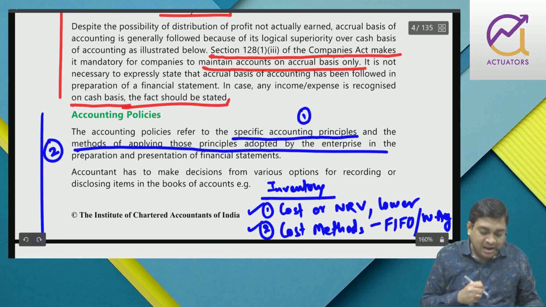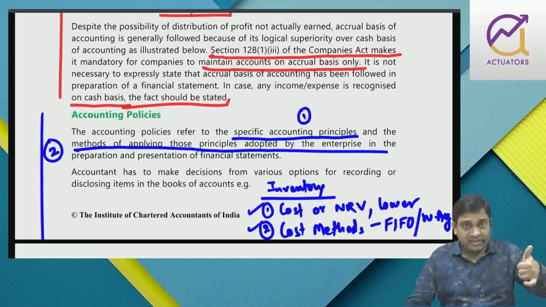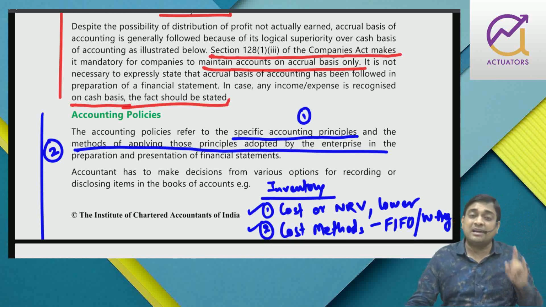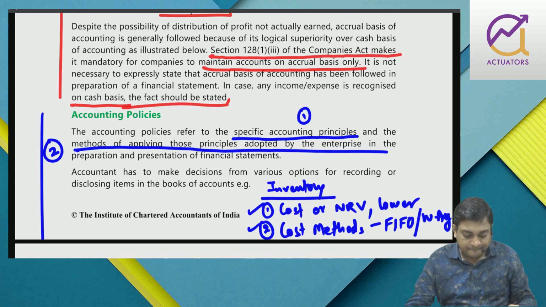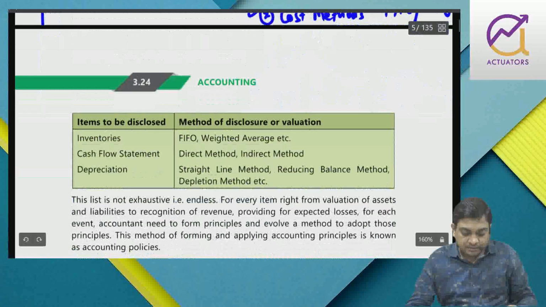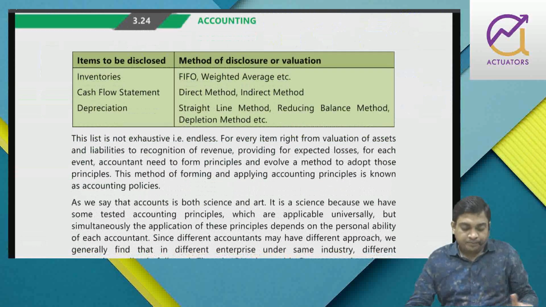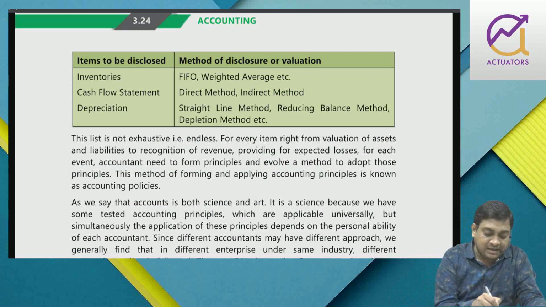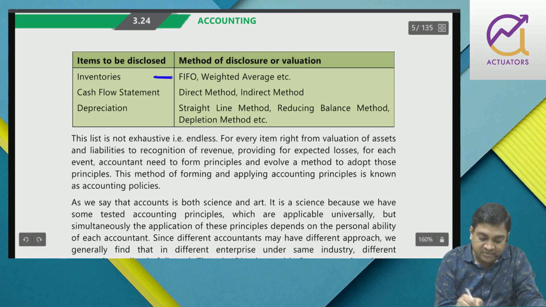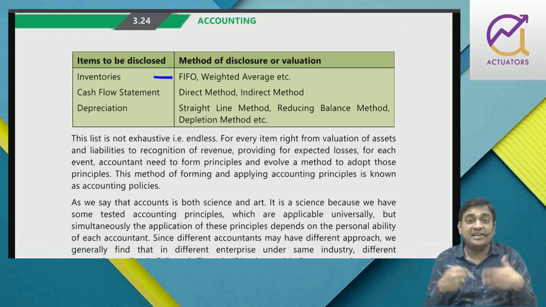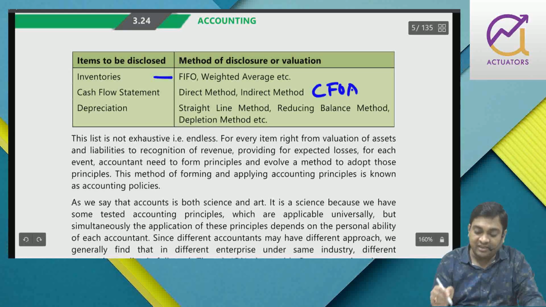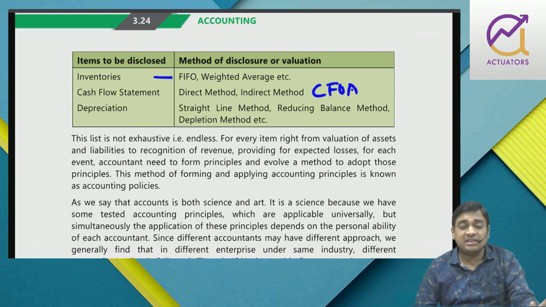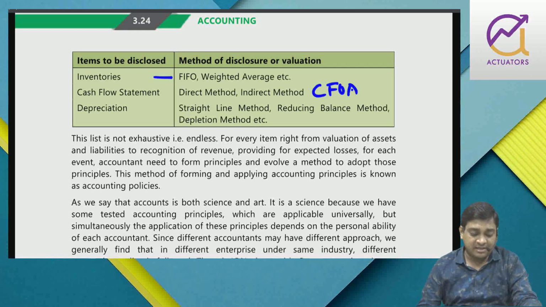So what do you mean by accounting policy? Specific accounting principles and method of applying those principles in preparation and presentation of financial statements. Right? So there are certain accounting principles, accounting policy. For inventory, it's FIFO, weighted average. For cash flow, you can follow either direct method or indirect method. And you know that this is only for cash flow from operating activity. Investing activity and financing activity, there is no option available. That is only direct method.